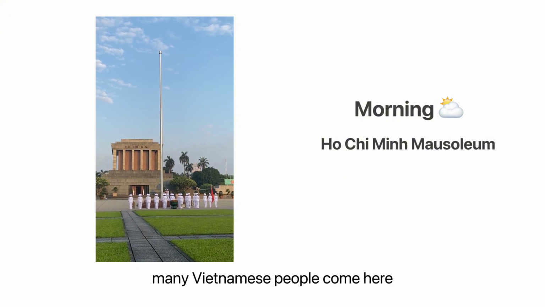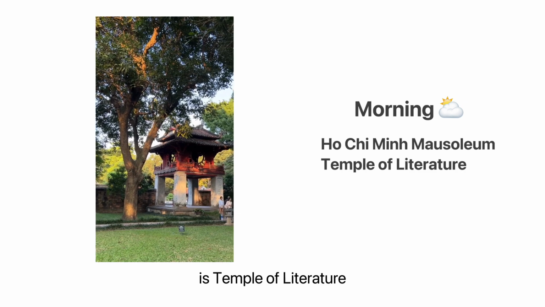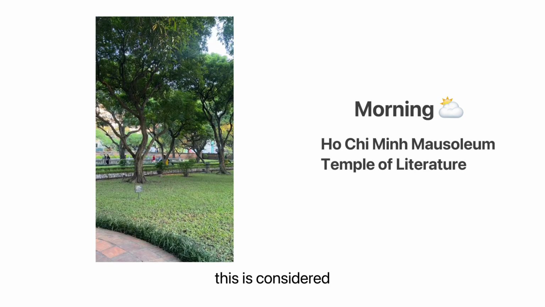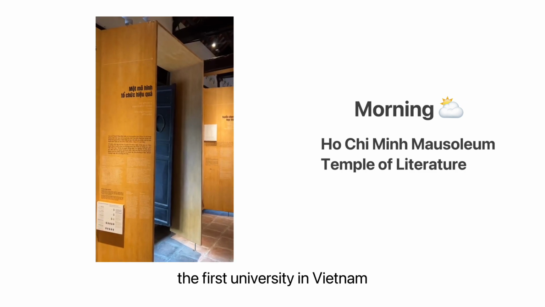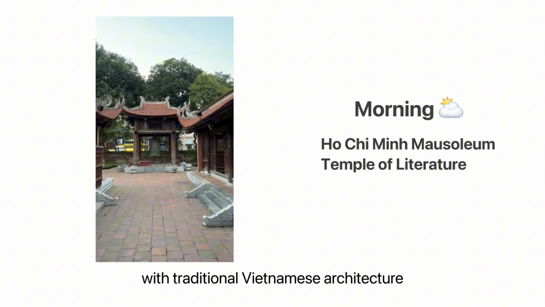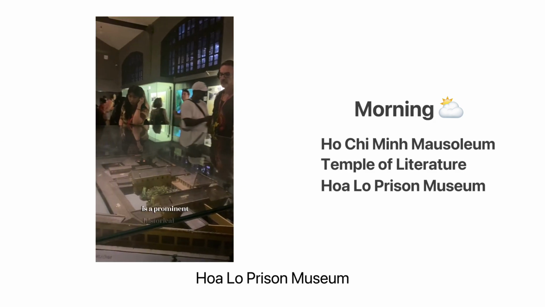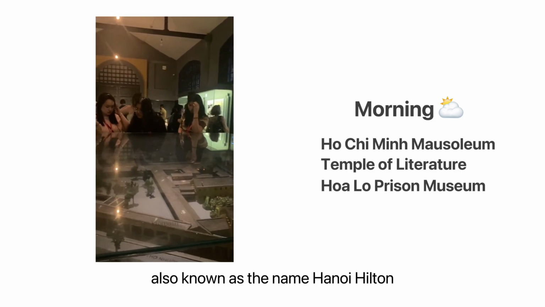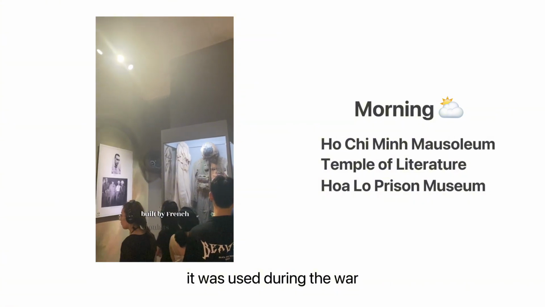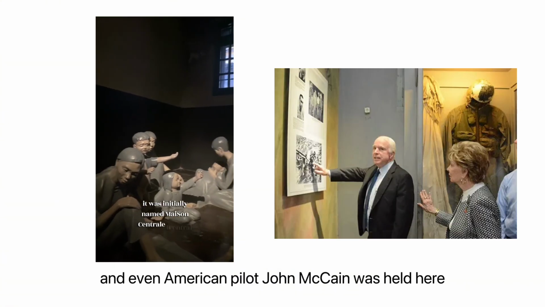Many Vietnamese people come here to show respect to him. The second one is Temple of Literature. This is considered the first university in Vietnam. It's a quiet place with traditional Vietnamese architecture. And the third one is Hỏa Lò Prison Museum, also known as the Hanoi Hilton. It was used during the war, and even American pilot John McCain was held here.